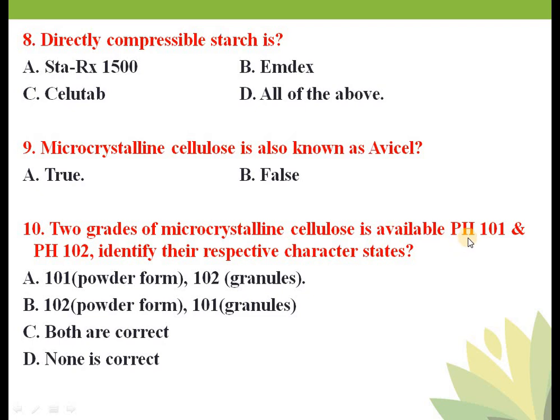This pH is not that pH, not the acidic or basic pH. This pH means the product is suitable for pharmaceutical use.